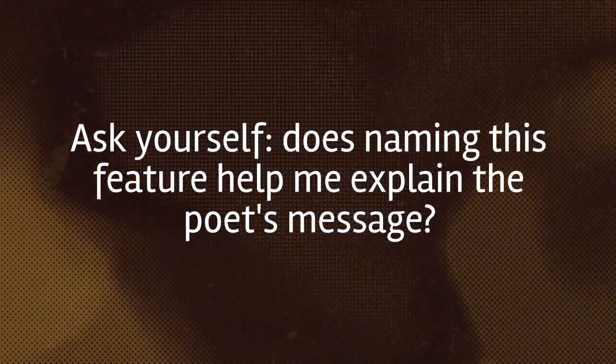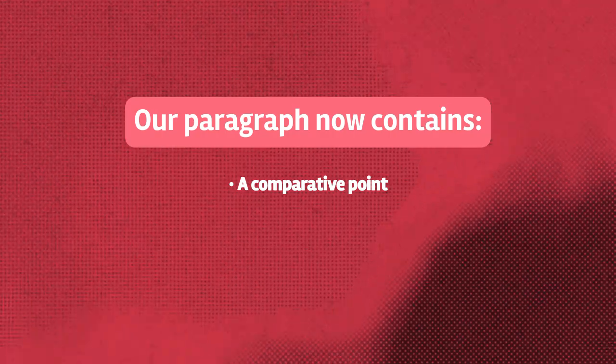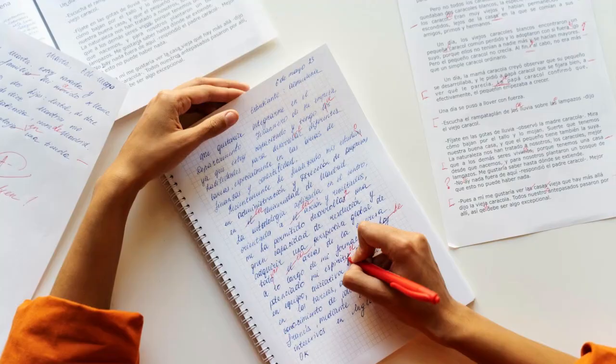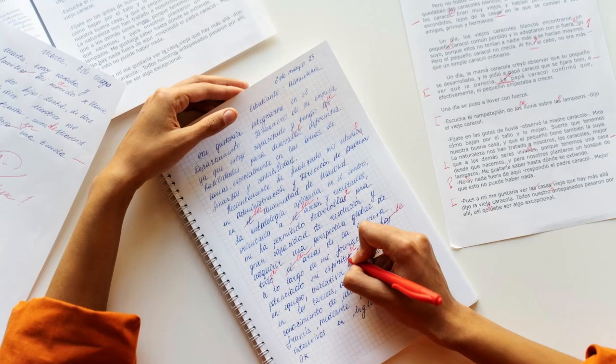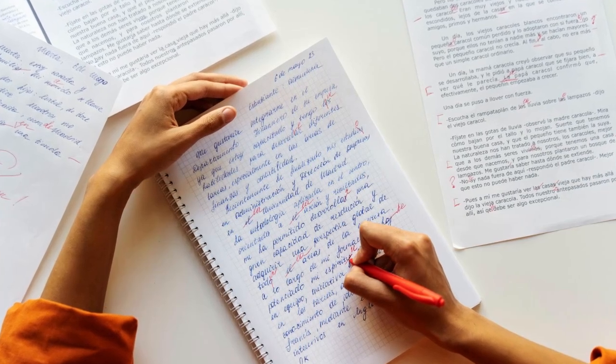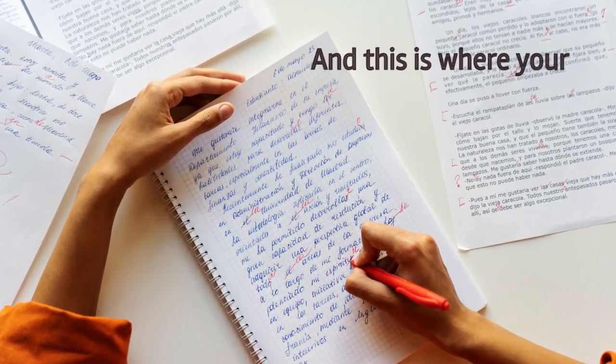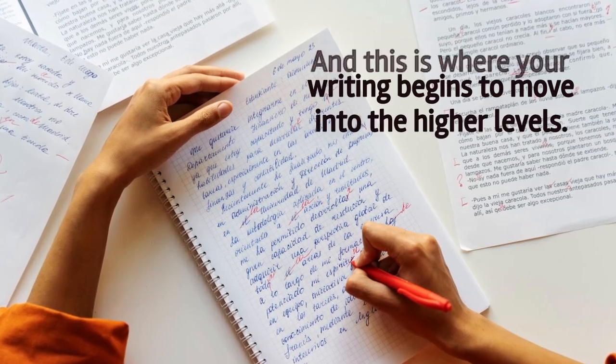A good check at this stage is to ask yourself, does naming this feature help me explain the poet's message? If it does, you're on the right track. Now, at this point, our paragraph contains a comparative point, carefully selected evidence, and clearly identified features that relate to power. In the next episode, we will build upon this by moving fully into analysis, showing how these features actually create meaning rather than simply naming them. And this is where your writing begins to move into the higher levels.